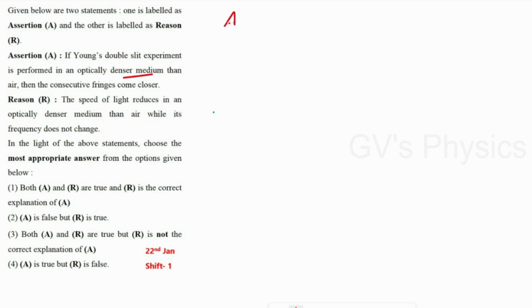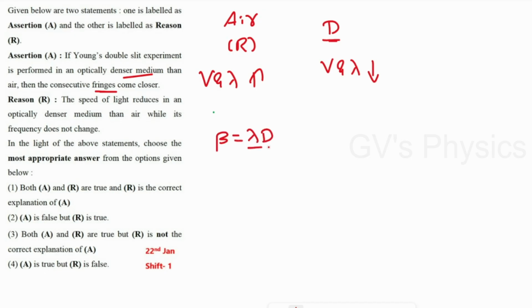First one is air, which you call rarer. Second one is denser. Compared to the denser medium, in the rarer medium, wavelength and velocity will be maximum. In the denser medium, wavelength and velocity will be minimum. Here they have compared fringes, so I'm going to take the fringe width formula: beta is equal to lambda D by d. So we can know that beta is directly proportional to the wavelength.